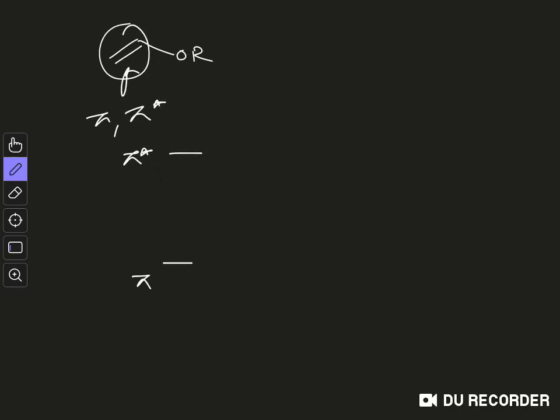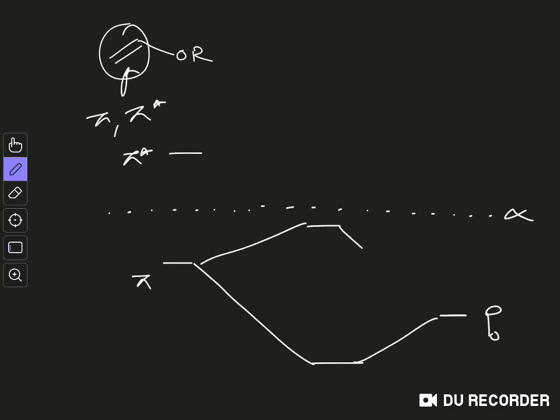energy than carbon, so we can put the oxygen p orbital over here. So this is the p orbital of oxygen, and for this pi star system we have this as our alpha level, that is the non-bonding level. So there will be 3 molecular orbitals, one here, another one here, and the third one over here. Okay, so these 3 molecular orbitals we will have.